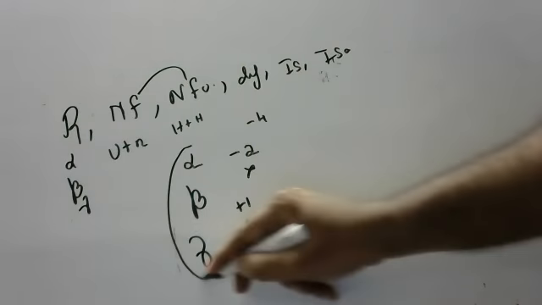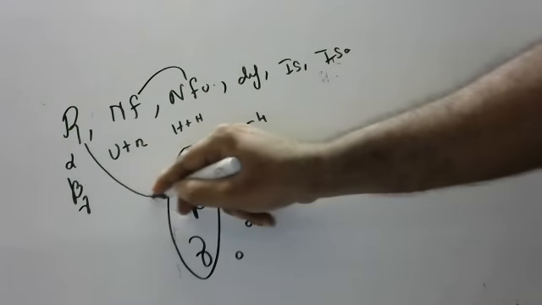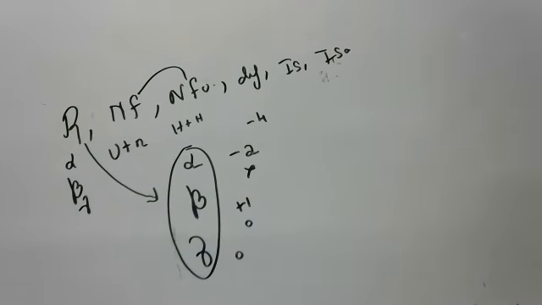Why do they emit alpha, beta, and gamma radiations? To attain stability. Okay, children, I hope you understood, and you will understand better if you do many questions on this. Thank you.